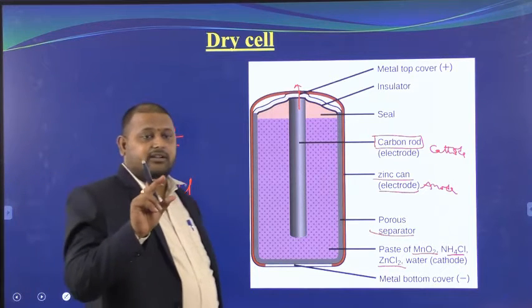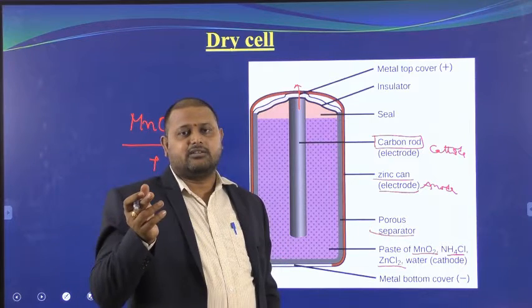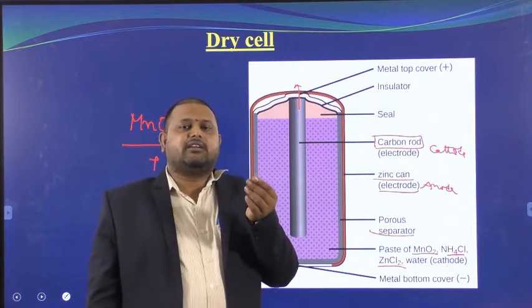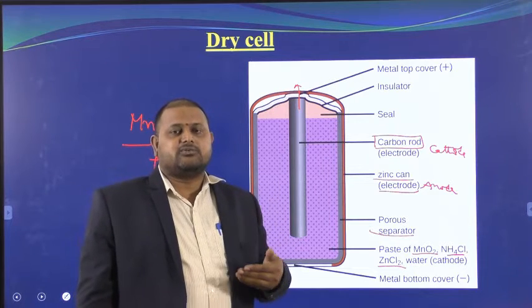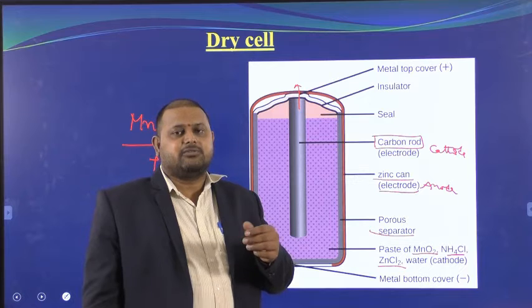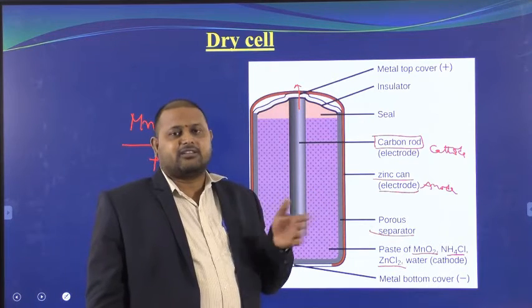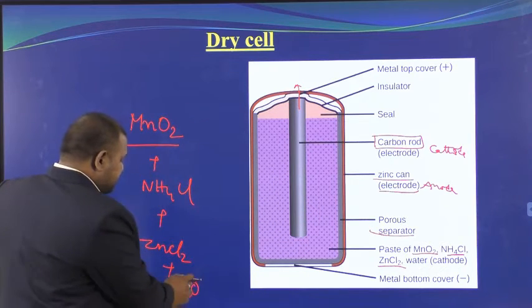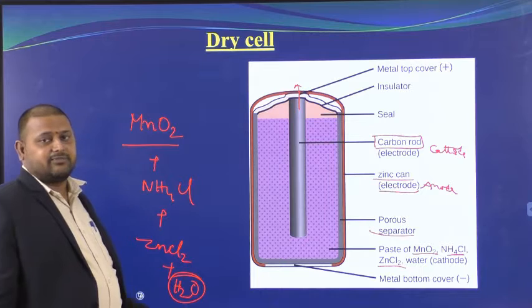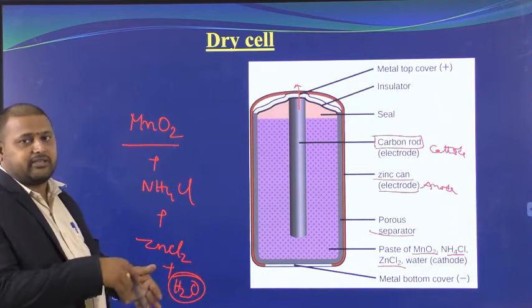So how can this water be retained there? If you keep the batteries for a long time in a wall clock, you can see clearly that a little amount of liquid is coming out of the battery, oozing out. Once the battery oozes, previously they used to throw them out, now we are also throwing them out. But that oozing of liquid is because of the amount of water that is added to mix all these 4 components and make them into a paste.